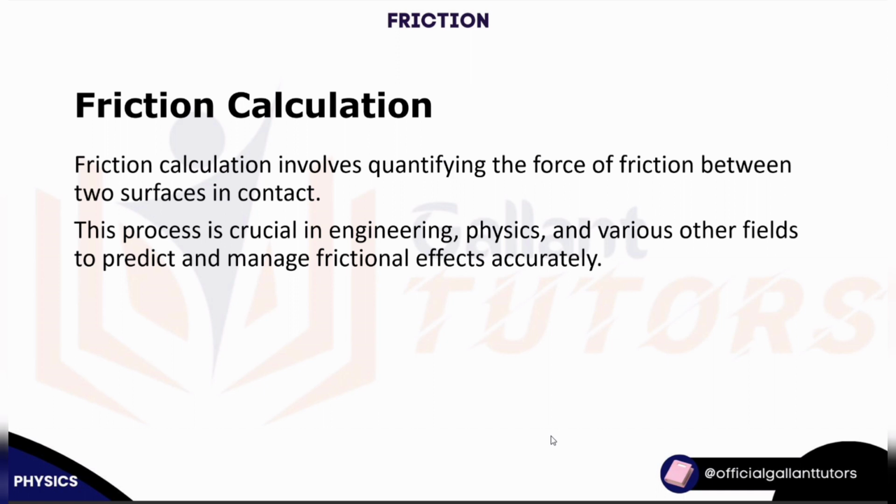But if I say that to fly this rocket I must overcome a force of 500 Newton, that means my thrust might be 700 Newton or 1000 Newton, something above 500 Newton if I intend to overcome this friction. That's when the calculation aspect of friction comes into play.